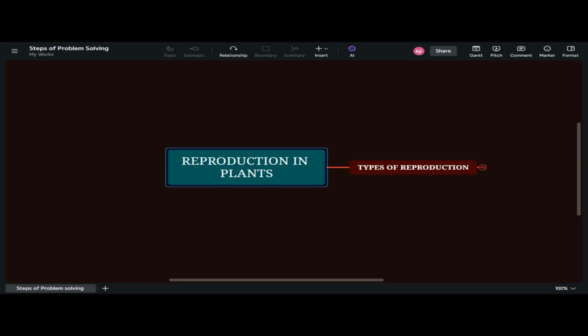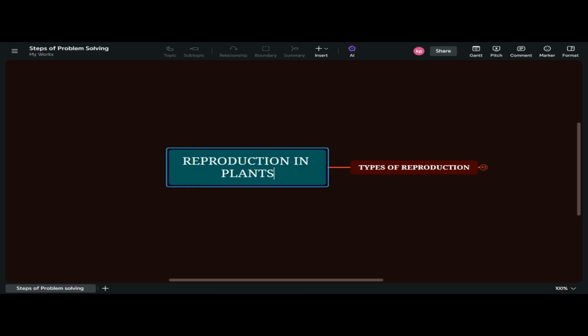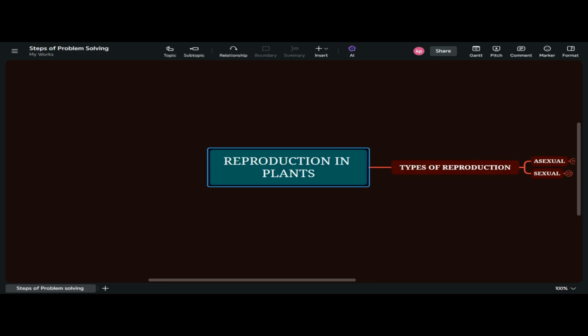Today we are here with a chapter namely reproduction in plants. In this part we are going to cover asexual reproduction. Right. So before going to start a chapter we must know what is reproduction, right?